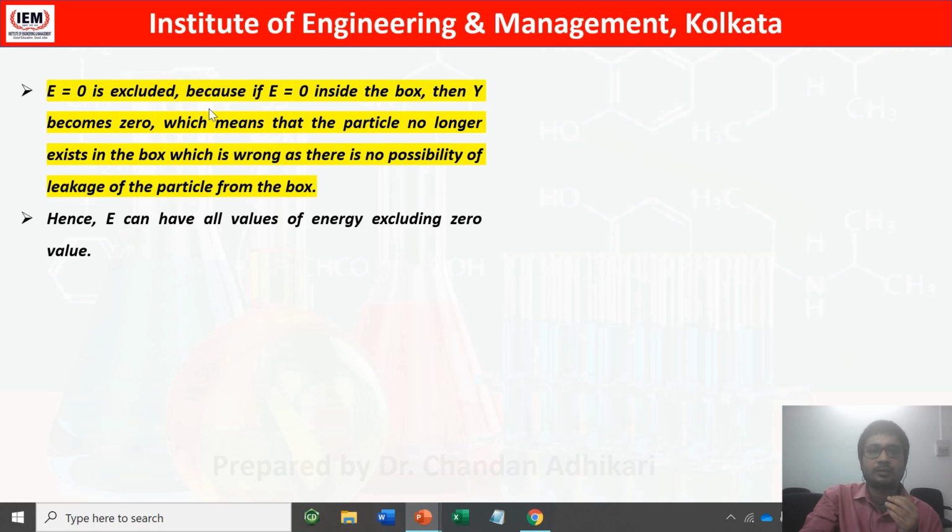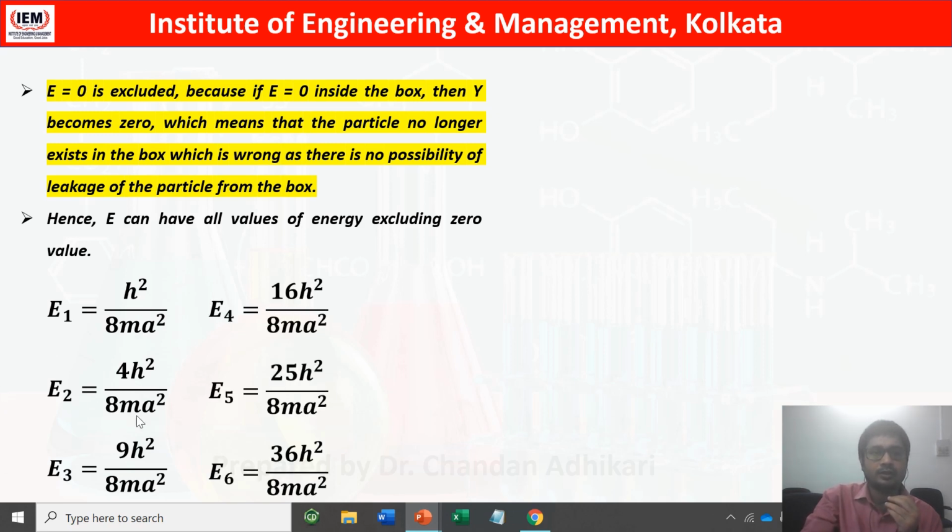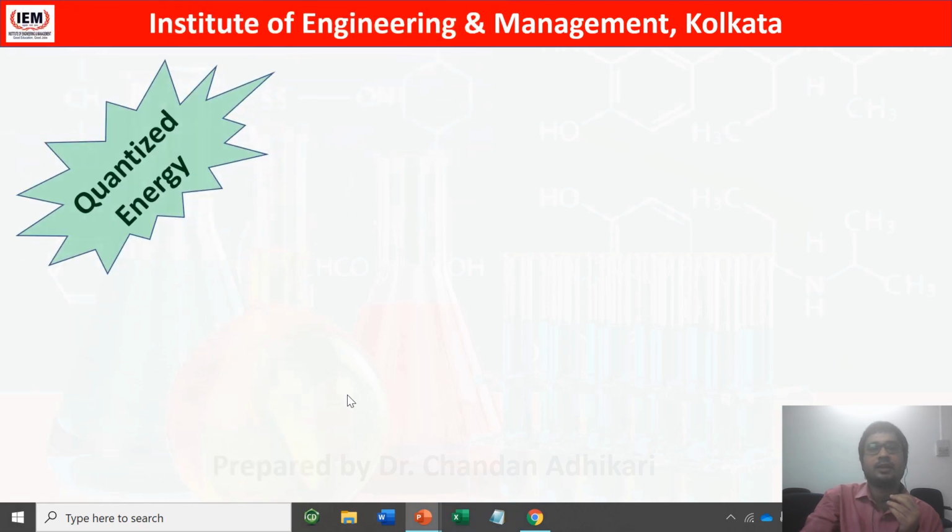This is an analogy. We will discuss more on energy quantization, but let me just tell that E equals 0 is not possible, because if E equals 0 inside the box, then psi is also 0, which means that the particle does not exist, which is not true. So E can take all the values except n equals 0. So what are the values it can take? It can take n equals 1, so h square by 8 m a square. It can take n equals 2, 4h square by 8 m a square. It can take n equals 3, that is 9h square by 8 m a square, and so on. So this is nothing but your energy quantization.